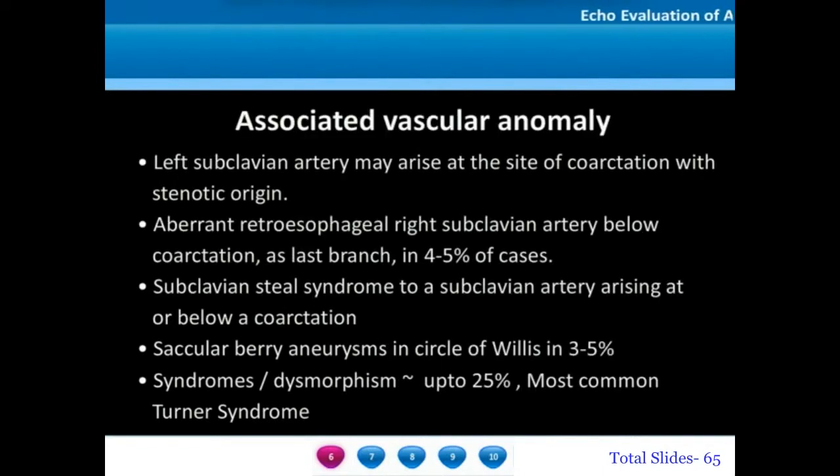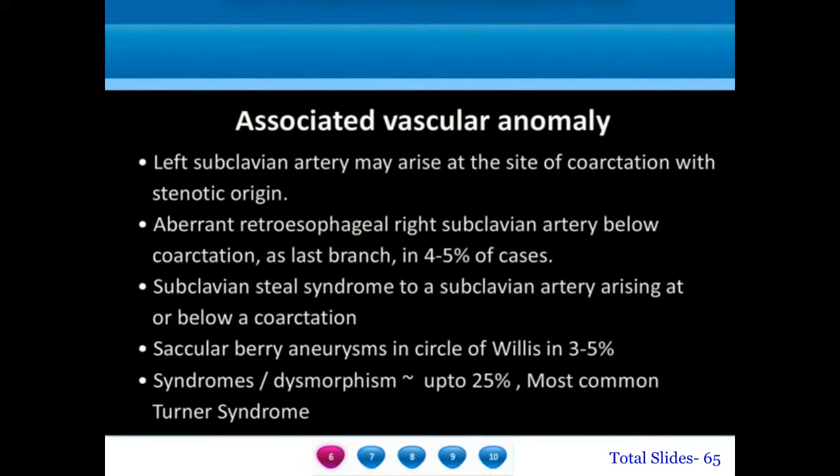Coarctation may be associated with many macrovascular and microvascular abnormalities. Left subclavian artery may arise at the region of coarctation. Sometimes the origin of the left subclavian artery may have stenosis also. Aberrant retroesophageal right subclavian artery below the level of coarctation as the last branch is seen in about 5% of the cases. In these patients, the right arm pulse also will be feeble clinically, and so to diagnose coarctation, we need to observe the bounding pulses in the carotids.